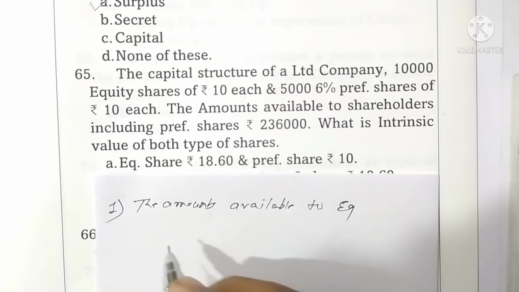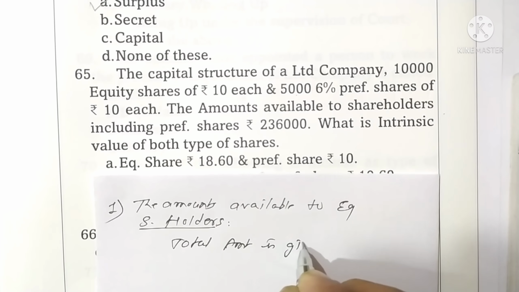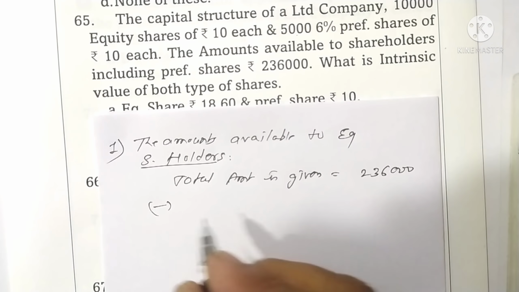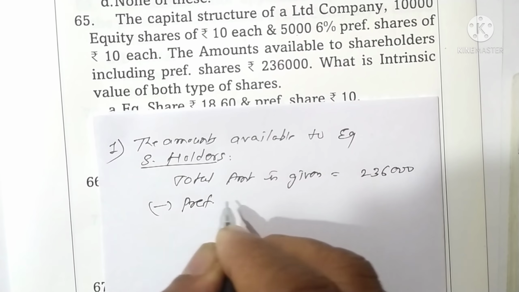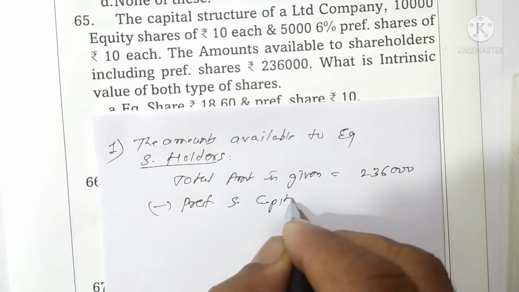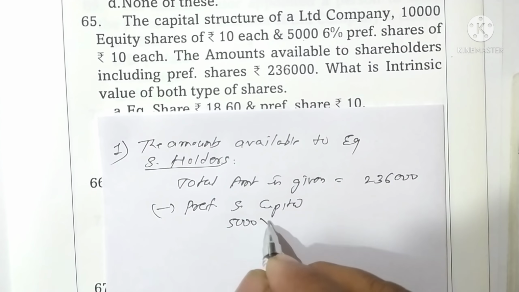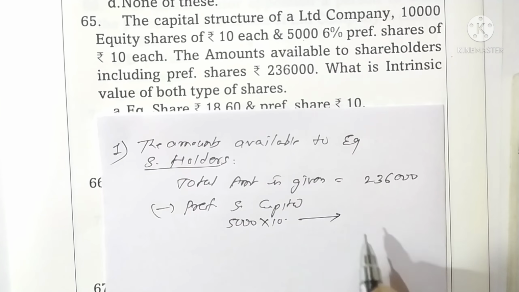Total amount is given as rupees 2,36,000 including preference shares. From this, we have to deduct preference share capital, 5,000 shares of rupees 10 each, which comes to 50,000.